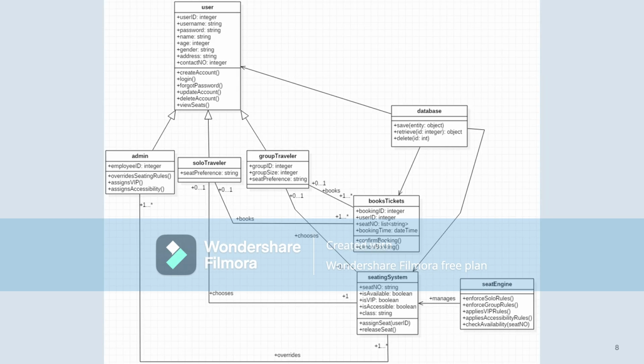Here is a class diagram showing the classes that make up the system, as well as any operations or data being stored, such as in user, basic details about the passenger will be stored. Admin has operations like overriding seating rules and marking seats, etc.